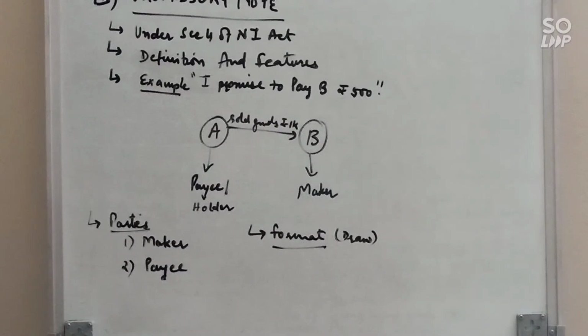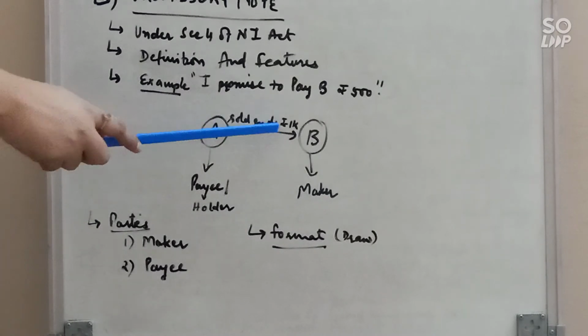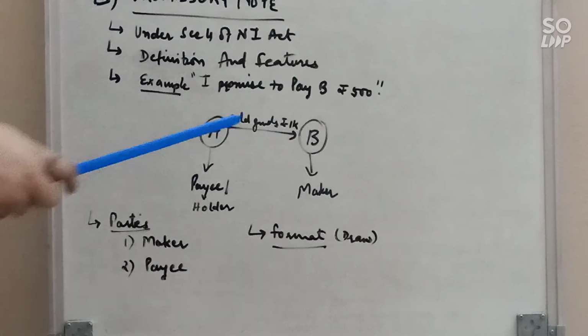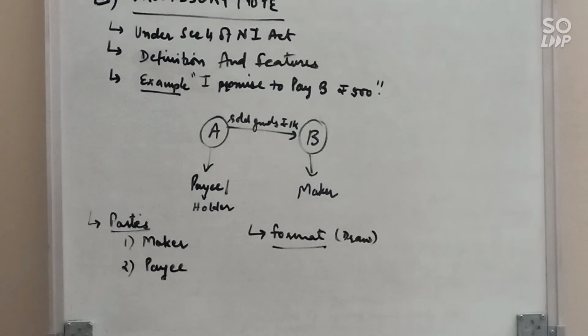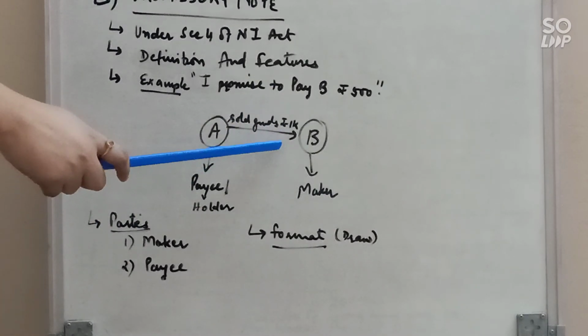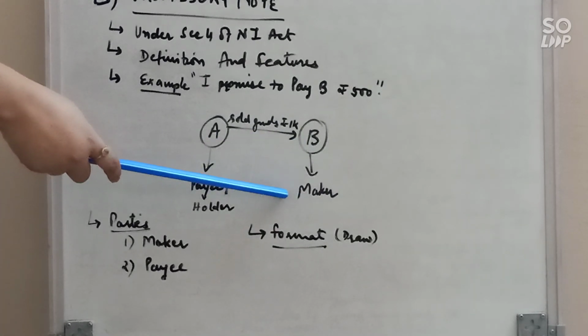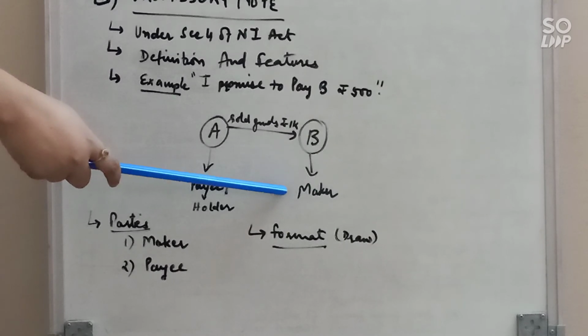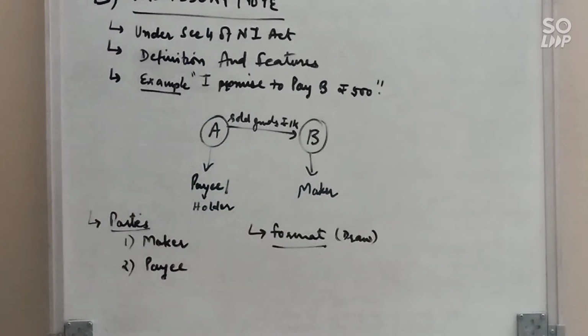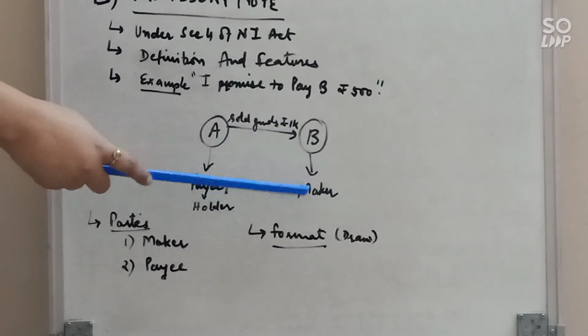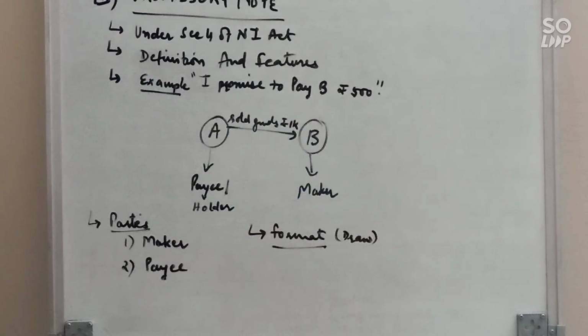Let's take one example. Here A sold goods to B of ₹1,000 again, and B says that I don't have money and I promise to pay ₹1,000 after 2 months. So here B is the maker of the instrument and he is promising A a certain sum of money after a certain period. He will give it to A. So B is a maker and he is a drawee, and A is a payee. A will receive the amount and he is a holder if he does not endorse it further. But if he endorses it further, then the endorsee becomes a holder of the instrument.